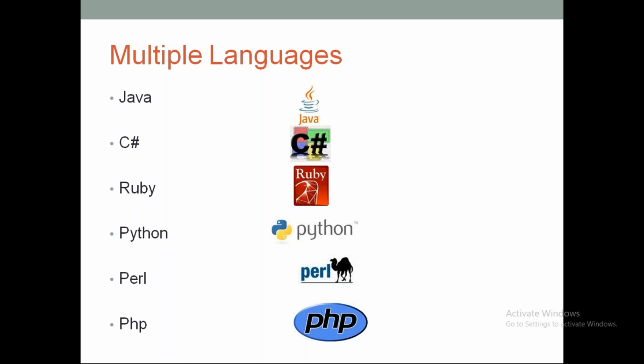This is one more reason. When we talk about QTP or any other tool, at max it supports one or two languages, but Selenium supports all of the popular languages we use for software development. Selenium supports Java, C Sharp, Ruby, Python, Perl, and PHP. These are the multiple languages Selenium supports.